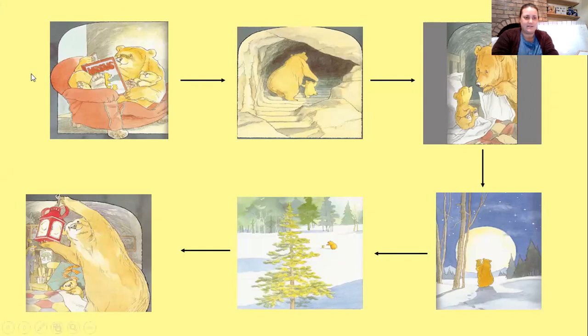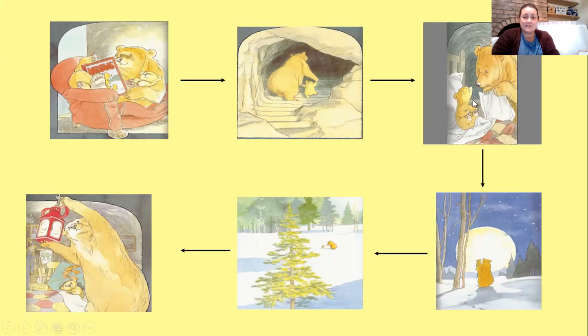So we're going to start up here. Right, so we've got Big Bear and Little Bear. Oh, it looks like Little Bear is fast asleep. So should that picture go there, I wonder? Okay, the next picture, this one here in the middle. Big Bear and Little Bear look like they are going out of their cave into the dark. Is that what happens next?